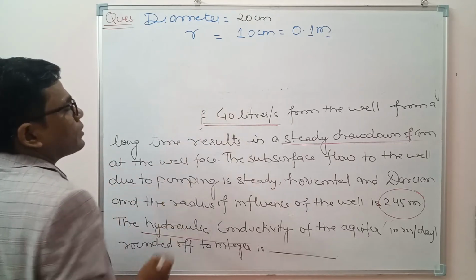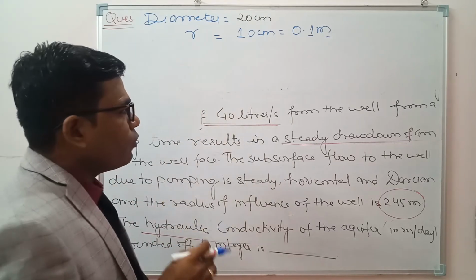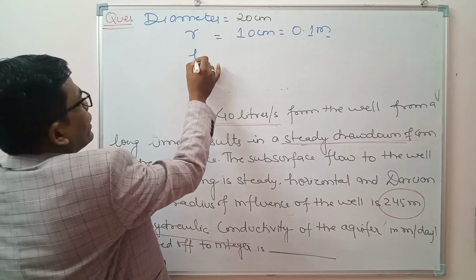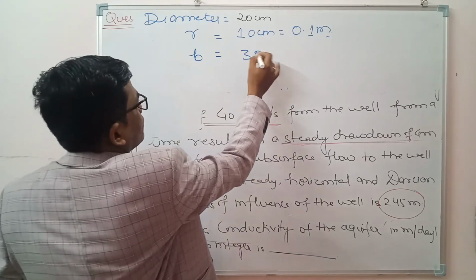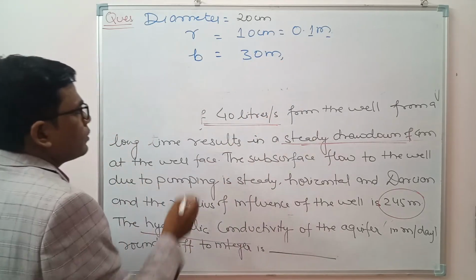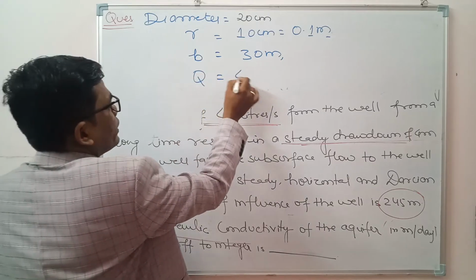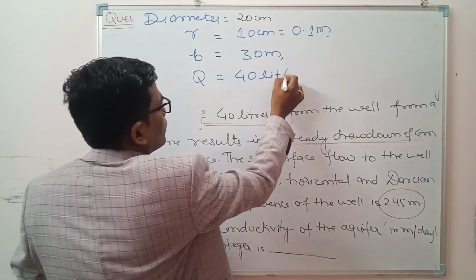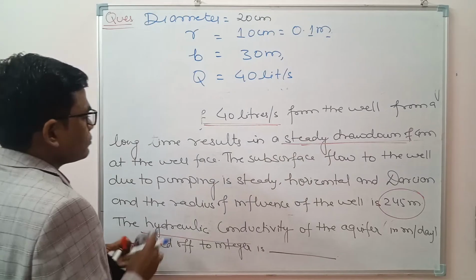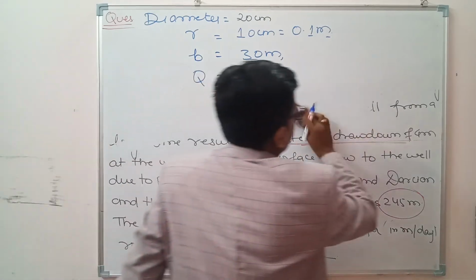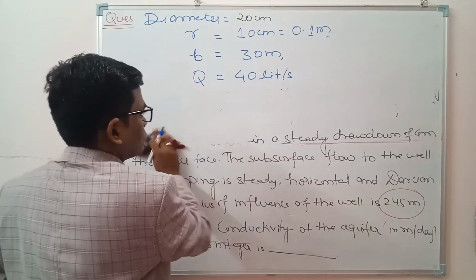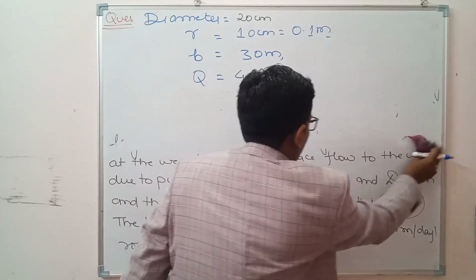and the thickness of the aquifer B here is given as 30 meter, and the discharge here is 40 liter per second. Steady drawdown of 4 meter.